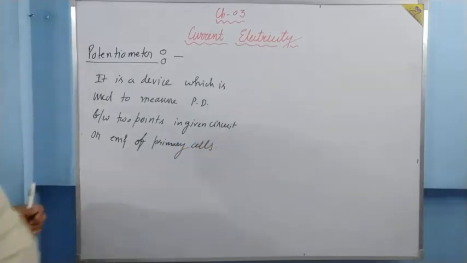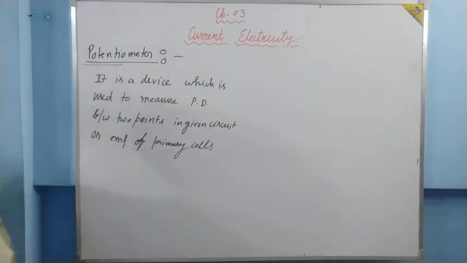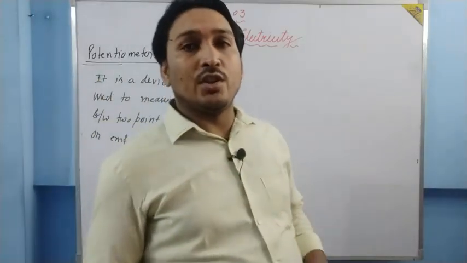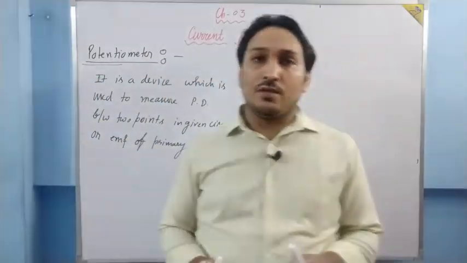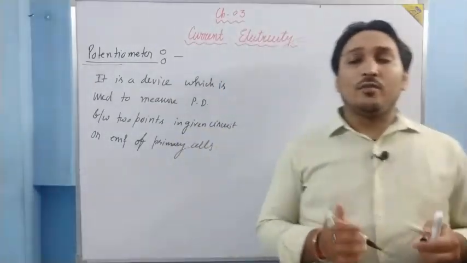As from the name also, potentio is for potential and meter is for measurement. So basically potentiometer is a device which is used to measure potential difference between 2 points of a given circuit, or EMF of a primary cell.